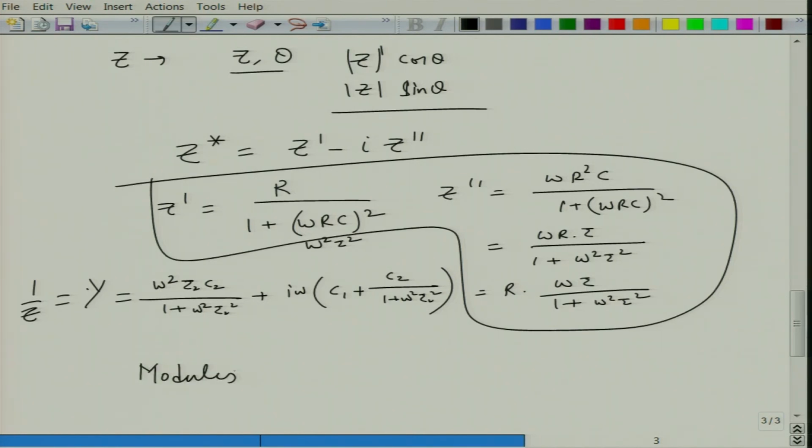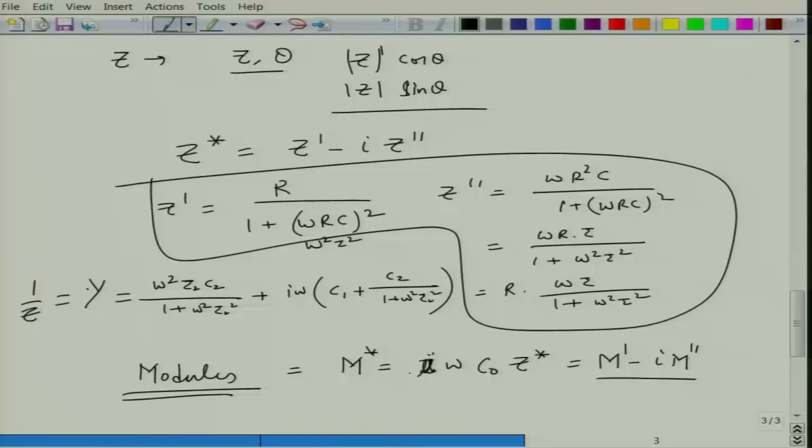Modulus is given as, this is the electric modulus, M star is nothing but I omega C naught into Z star, okay. So, basically it becomes M prime minus I M double prime. The advantage of using modulus and impedance spectroscopy together is that, since M star is nothing but I omega C naught Z star, this tends to amplify the contributions at the higher frequency.